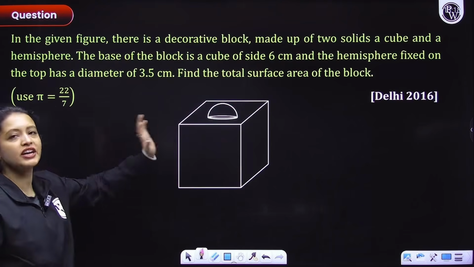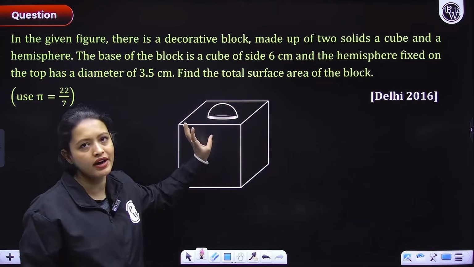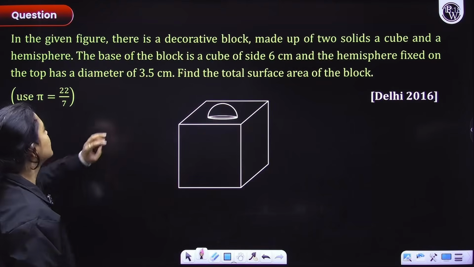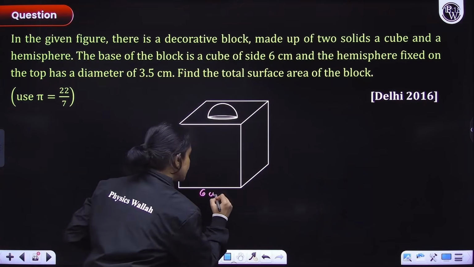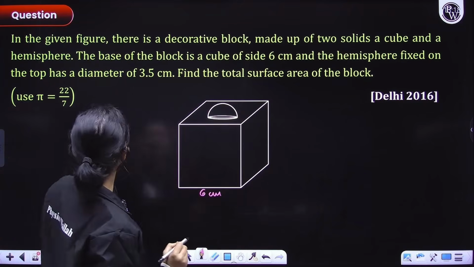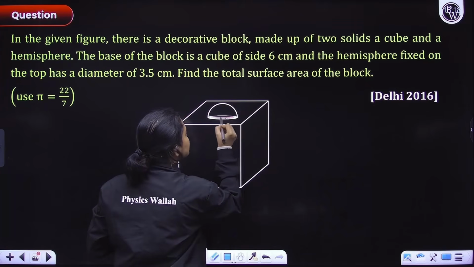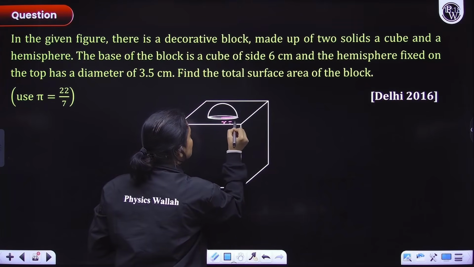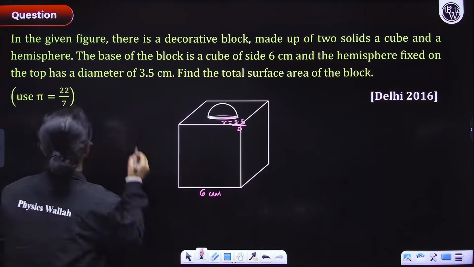So in the given figure, there is a decorative block made up of two solids. So you can see you have a cube here, you have a hemisphere here, right? Okay, the base of the block is a cube of side 6 centimeters. So okay, side is given 6 centimeters here. And the hemisphere fixed on the top has a diameter of 3.5. So if the diameter is 3.5, I can say कि भाई radius here is equals to 3.5 divided by 2. You agree? ठीक है?